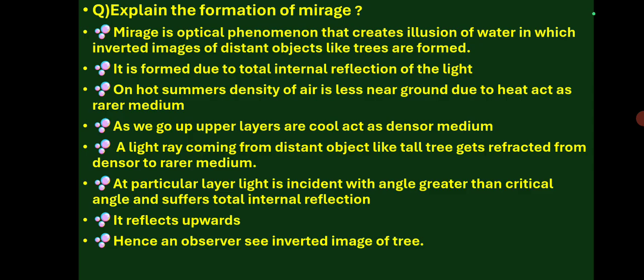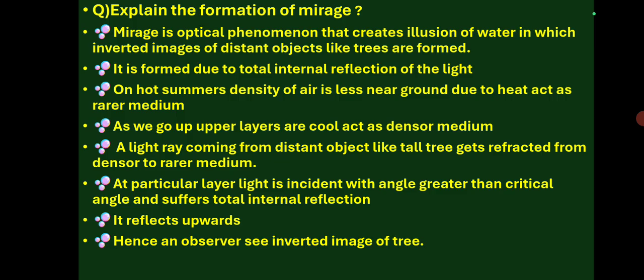On hot summers, density of air is less near the ground due to heat, so it acts as a rarer medium. As we go up, upper layers are cool and density of air will be more, so it acts as a denser medium. A light ray coming from a distant object like a tall tree gets refracted from denser to the rarer medium.